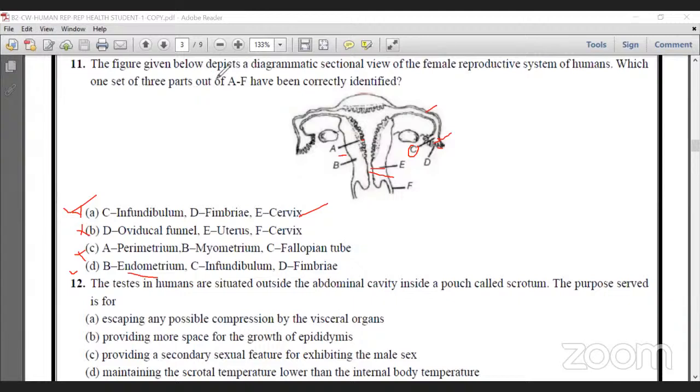What is the doubt for Pooja? Pooja is asking some doubt. Yeah, sir. E is not cervix in option A. Option A. Yes, sir. Cervix. We can select that question, sir. Answer. Okay. I think Pooja, it's clear. Okay, sir. Thank you. In a diagram, it is not correctly mentioned, but we can confirm. The A is correct. Thank you, sir. Okay, thank you. Okay, we'll move on to the next question.